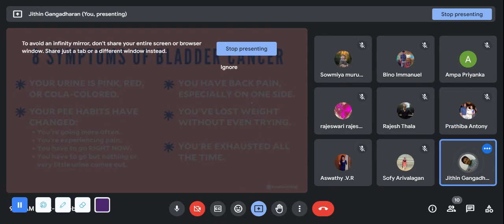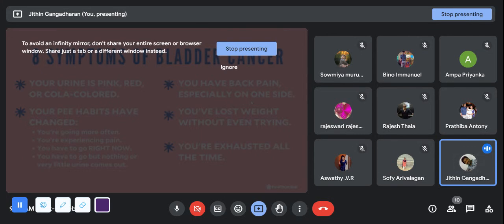Fine. So the symptoms include urine discoloration. In bladder cancer, it is not mandatory that the urine should be colored. The urine may be pink or red in color. Okay, and your peeing habits will have changed. That is what you have to check. You will ask the patient about the micturition status. The patient will be going into the washroom more often.